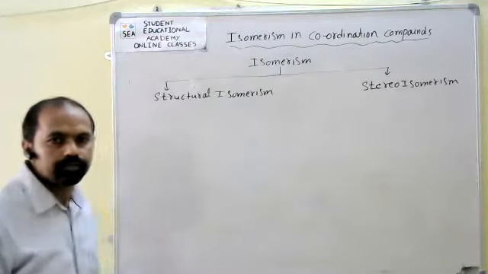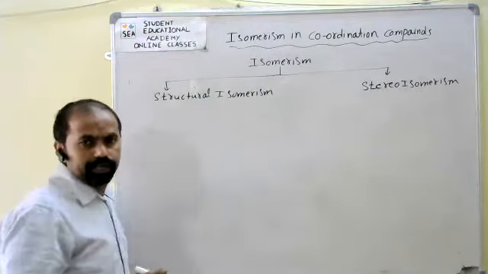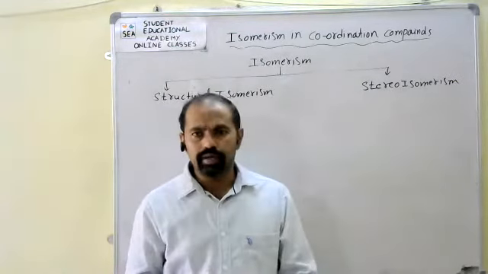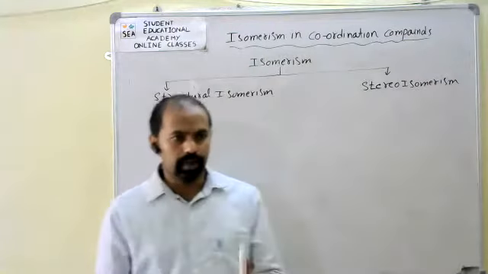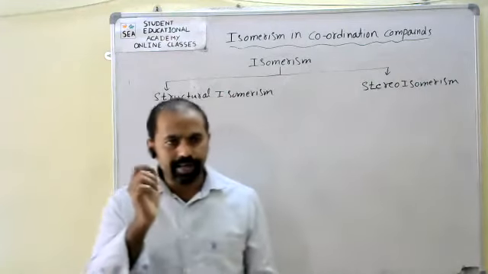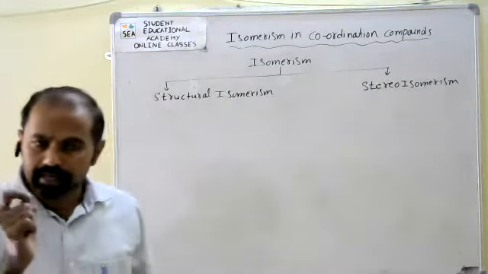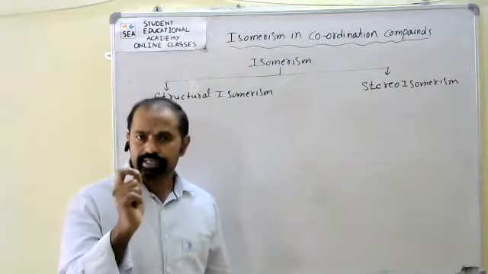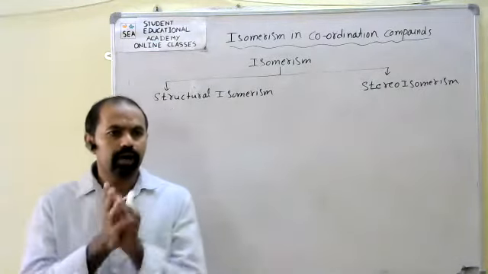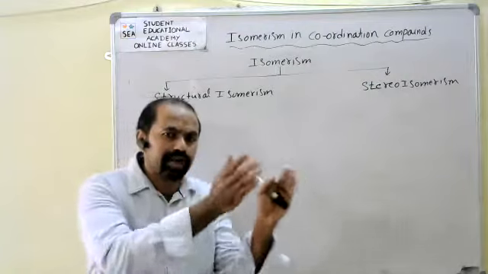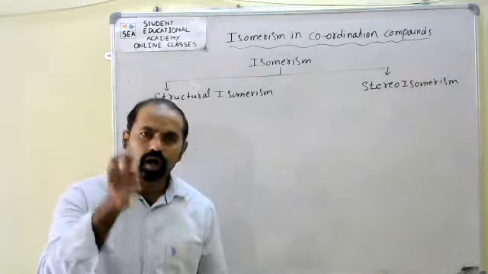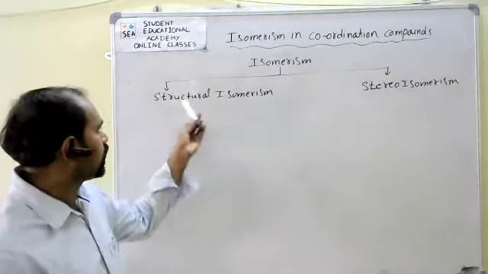So what are structural isomers? Compounds having the same chemical formula but different structures, different structural arrangements, are called structural isomers. That phenomenon is known as structural isomerism.